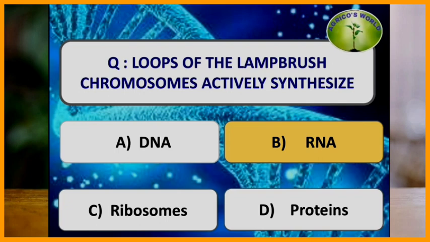Loops of the lampbrush chromosomes actively synthesize. The lampbrush chromosomes are found in the diplotene of the oocytes and the loops of the lampbrush chromosomes actively take part in the synthesis of RNA.